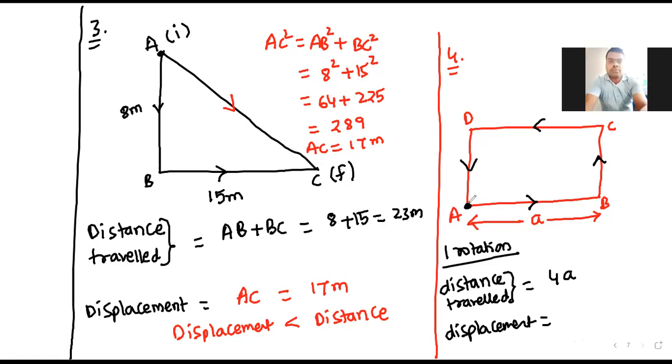Initial position is A, and final position is also A. So displacement will be initial position minus final position, which is 0, since initial position and final position are the same. Like this, we'll find the distance and displacement.